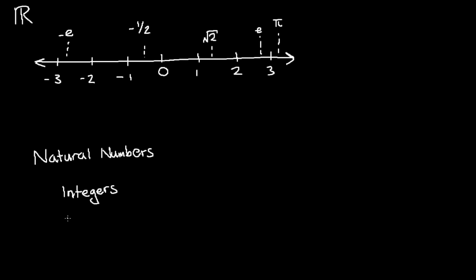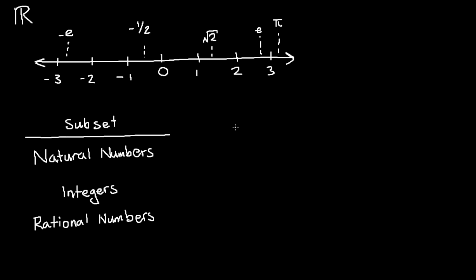And we also have rational numbers, and you can think of those as fractions. We'll just make a little table. This we'll call a subset, and there's notation for each set.